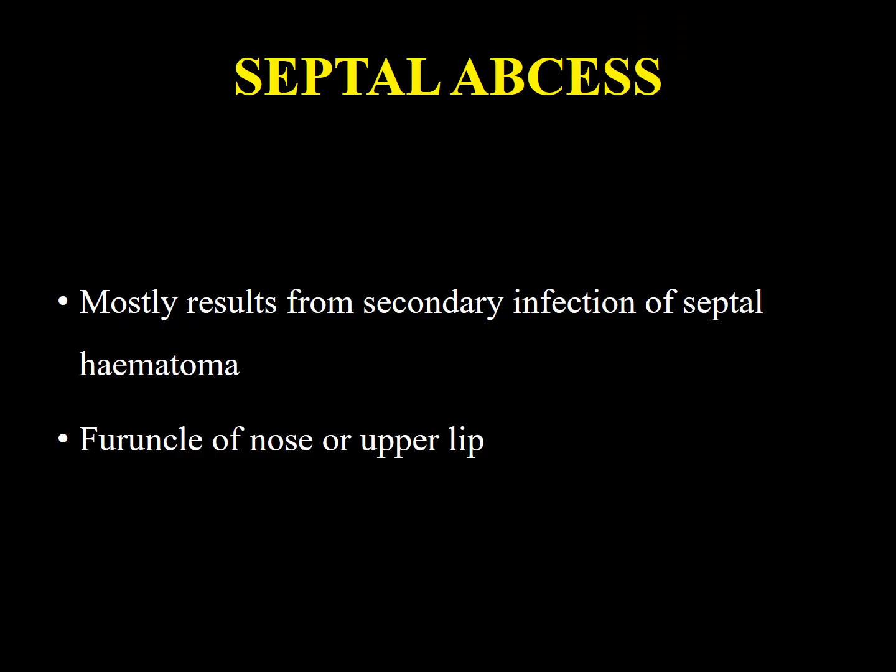Now, septal abscess. It mostly results from secondary infection of the septal hematoma. If a septal hematoma is not drained, then it will surely give rise to a septal abscess. And in some cases, a furuncle of the nose or upper lip, if not treated promptly, will also give rise to septal hematoma and septal abscess.